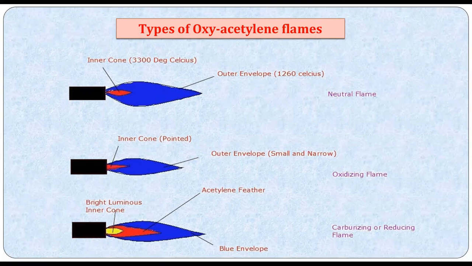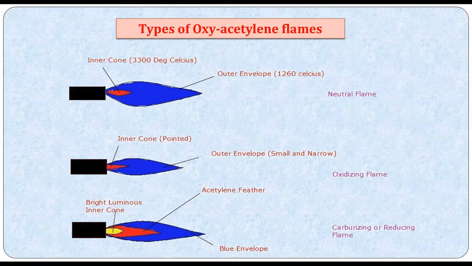Then comes the oxidizing flame. The content of oxygen is very high in the case of the oxidizing flame. The name itself indicates it. Its temperature comes out to be around 3500 degrees Celsius at the tip of the torch. So it's basically used to weld copper alloys, zinc metals, and other kinds of steels.